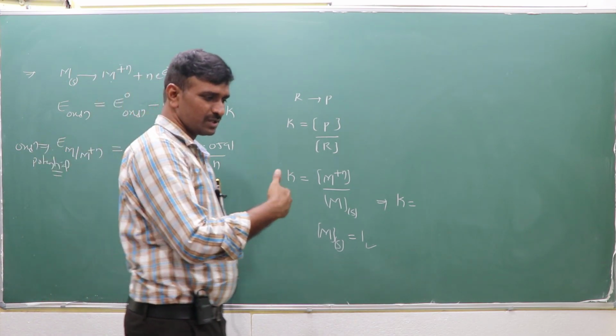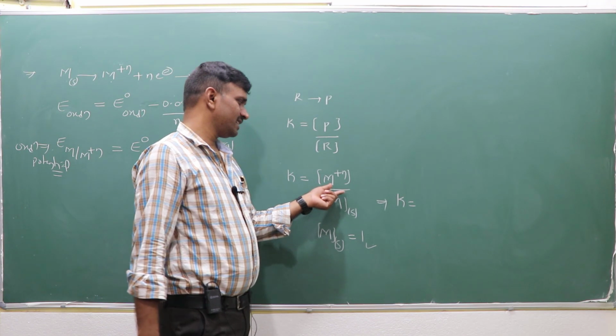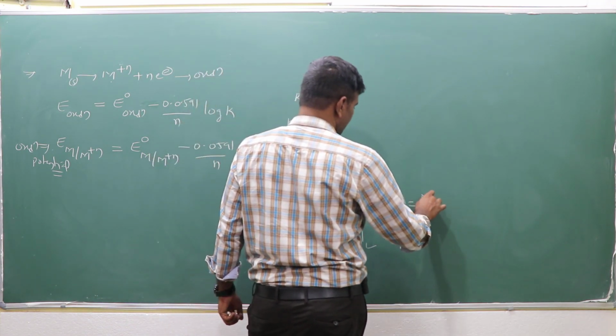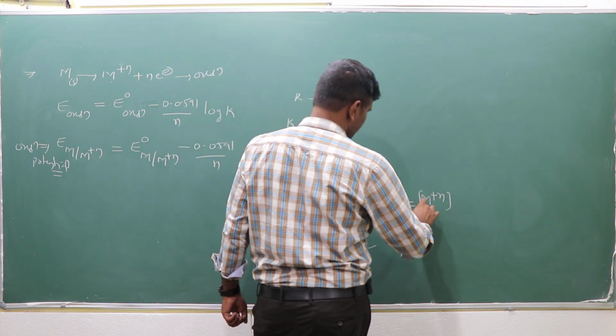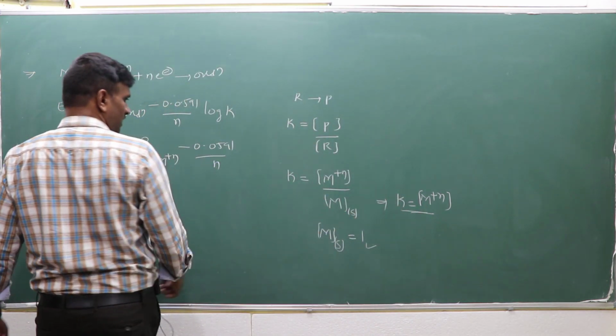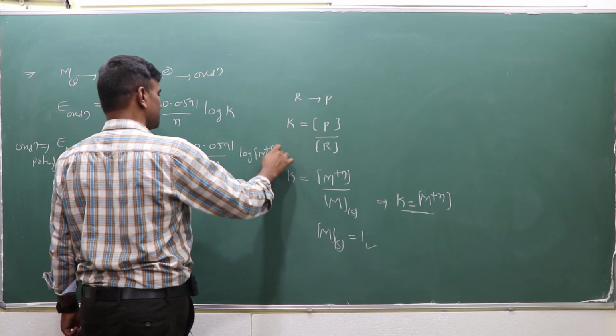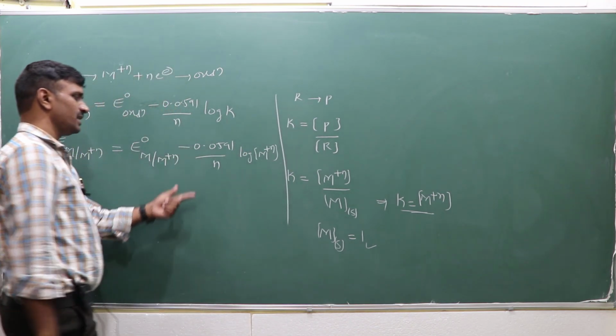That means the concentration of zinc plus 2 by Cu plus 2. Like this, here also you consider only the ions or electrolyte form, so the solid is 1. So that means log of M plus n concentration.